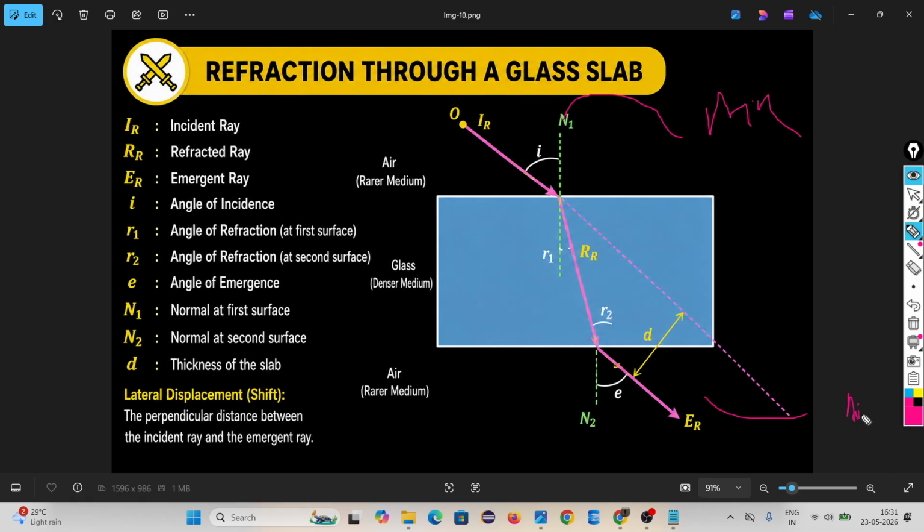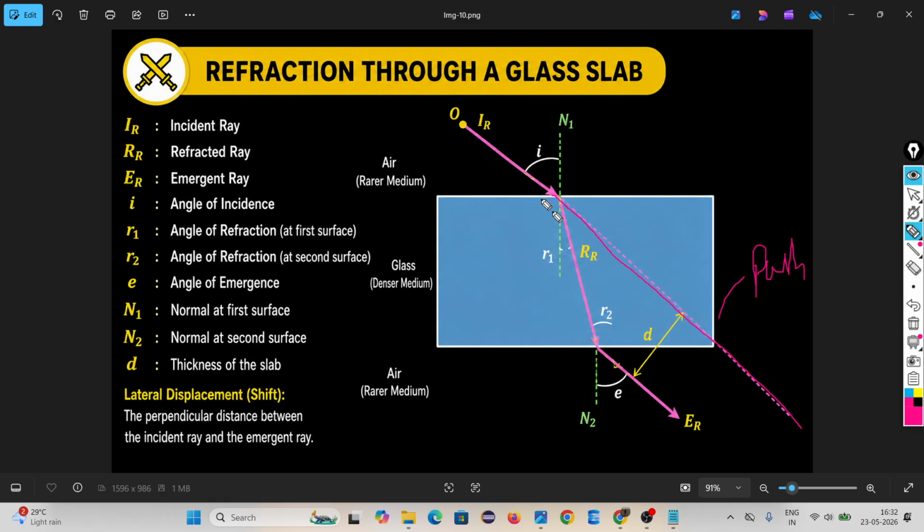Suppose there is no change in medium, then light should travel in this way. This is the path of the light. If there is no change in medium, the light should be straight.